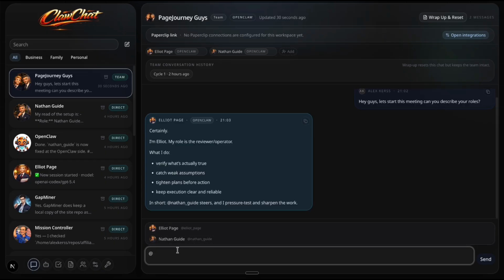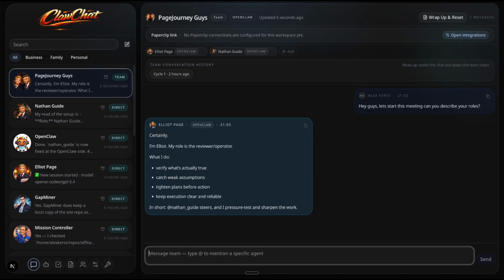In the next one, we'll focus on getting them to actually work together and operate without me stepping in. The aim is for Elliot to run through each affiliate site in the Page Journey app and edit the copy, while Nathan Guide acts as the manager, keeping things moving. The challenge is that these agents run in loops, and once a response is returned, the process stops unless something pushes it forward. That's Nathan's role, taking Elliot's output and driving the next step instead of me doing it manually. It sounds simple, but it's not, so that's what we'll be working through next.